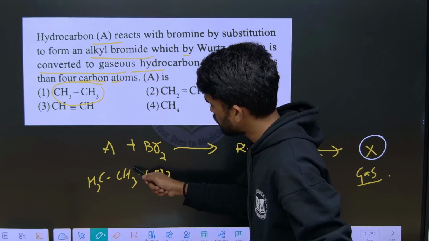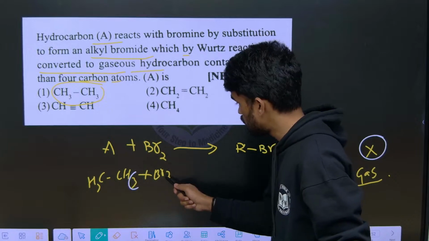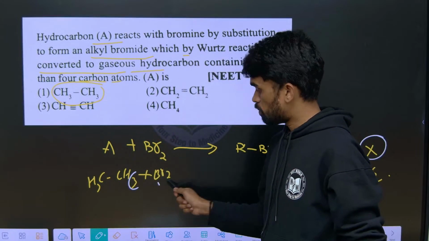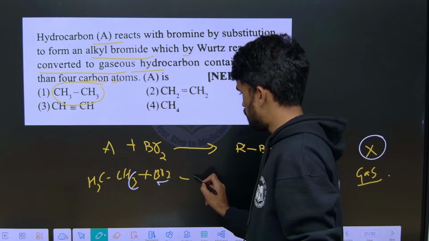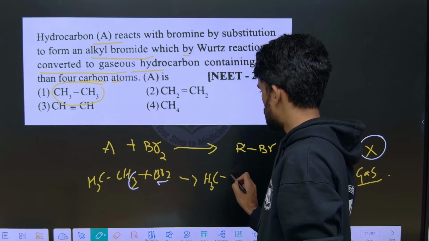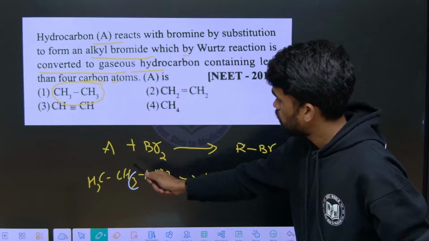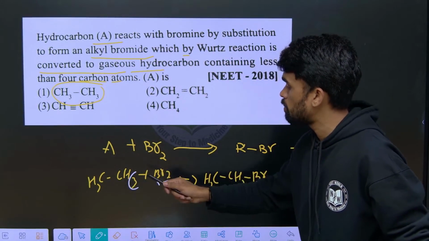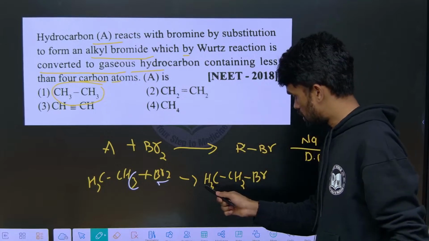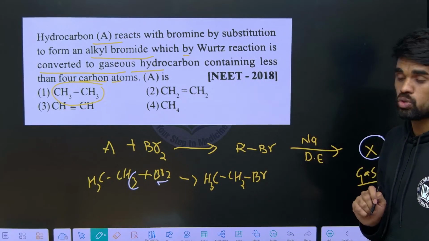Substitution means remove one of these hydrogens and replace it with a halogen, so Br. So we will get CH3CH2Br. One hydrogen is substituted by bromine, that's ethyl bromide we got as the substituted product.